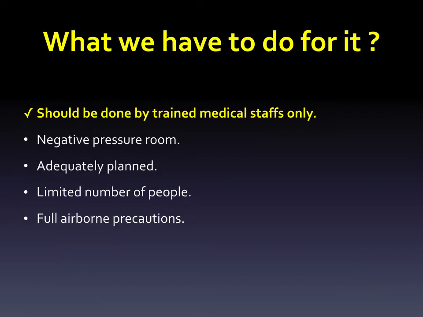What's the way out? Definitely, these kinds of procedures need to be planned and done by trained medical staff only. Similarly, a limited number of people should be around while performing these procedures. And definitely, at the end, we have to take all necessary precautions in terms of preventing ourselves from airborne particles.